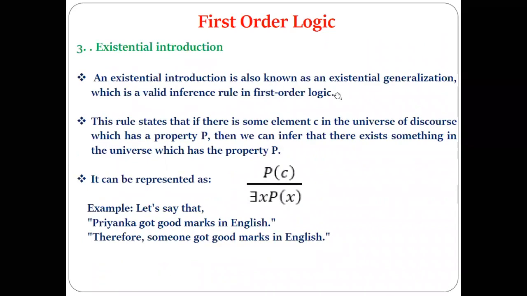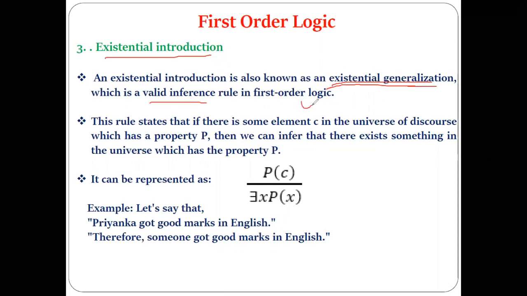Now let's see the third one, existential introduction, which is also called existential generalization. Which first rule did we study? The first rule of inference. Universal generalization. Now it is simply existential generalization, which is also a valid inference rule in FOL.